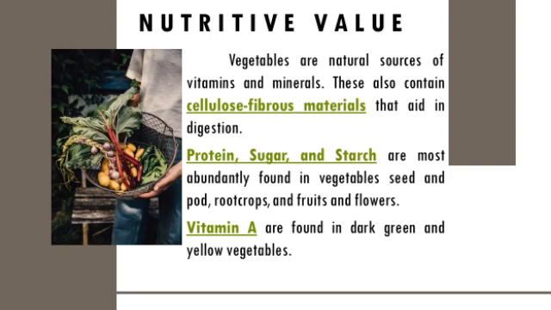Vitamin A, on the other hand, is found in dark green vegetables and yellow vegetables. Dark green vegetables such as broccoli, kale, spinach, and watercress. Yellow vegetables such as carrots, squash, and tomatoes. These are important in maintaining eye and skin health.